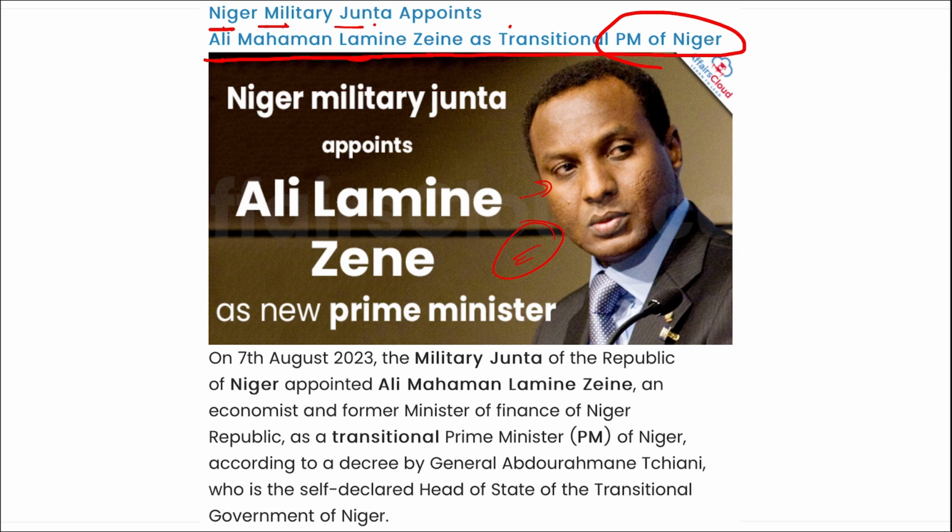Correct? Here Ali Mohammed is an economist and former Minister of Finance of Niger Republic, now as transitional Prime Minister of Niger, right? And the appointment comes nearly 2 weeks after the military coup dismissed President Mohamed Bazoum, who was democratically elected in 2021. Correct? So remember, Ali Mohammed Lamine Zine has been appointed as the transitional Prime Minister of Niger.